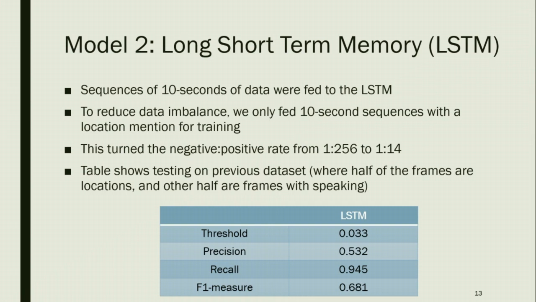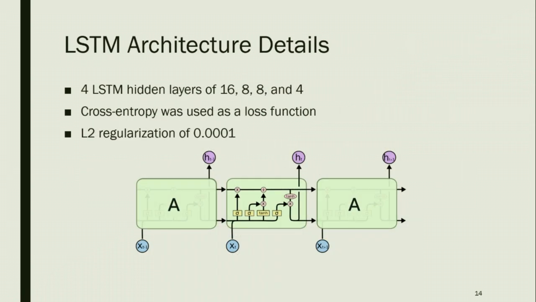And so this table shows the results when comparing to the previous data set I mentioned, where half of the frames are locations and the other half are frames without locations but with speech. And these are the results that we got. Again, we see that we got above 50% precision, which was above the baseline. And this is the LSTM architecture that we got when optimizing over the dev dataset.